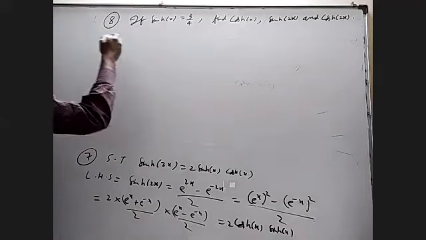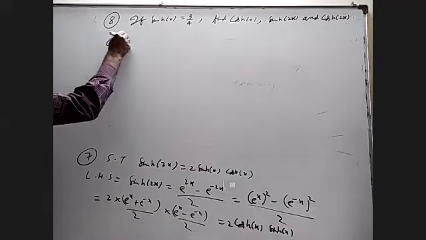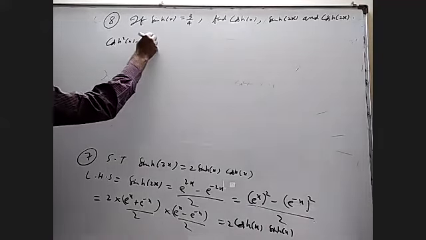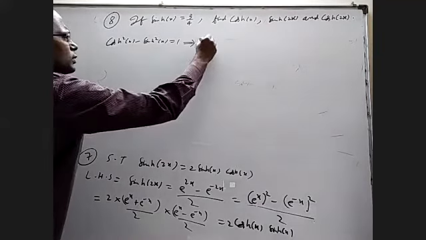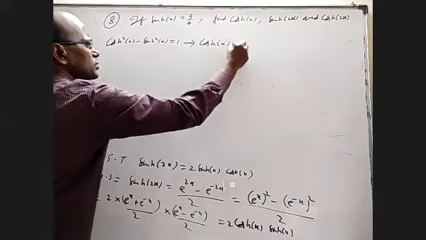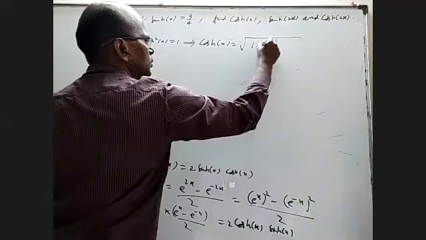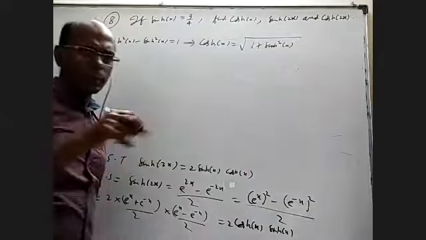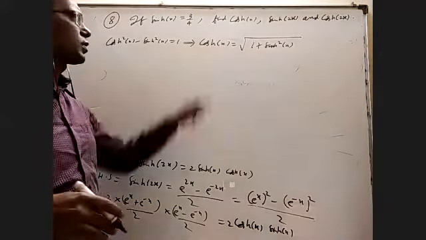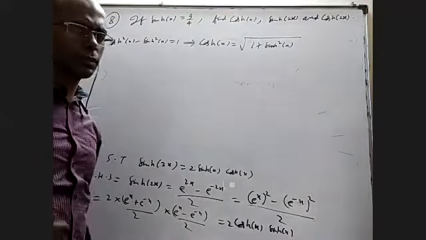So we know cosh square x minus sinh square x equals 1. Send this one to this side and apply square root. Cosh of x is square root of 1 plus sinh square of x. Actually we have plus or minus, but you cannot take minus because cosh of x is never negative, it is always positive.